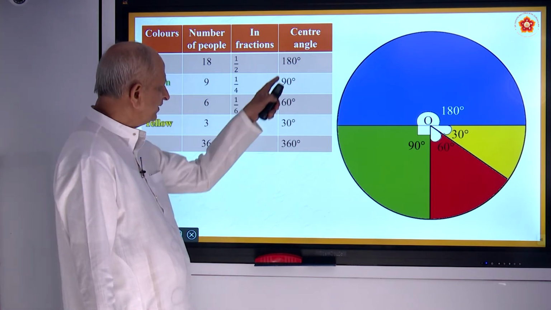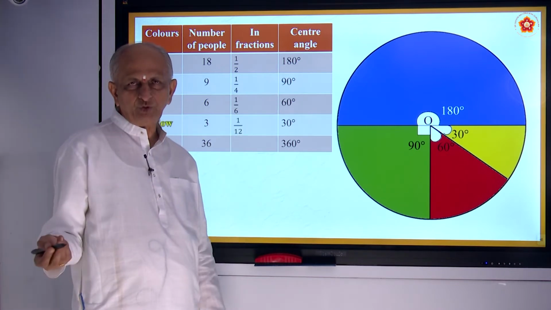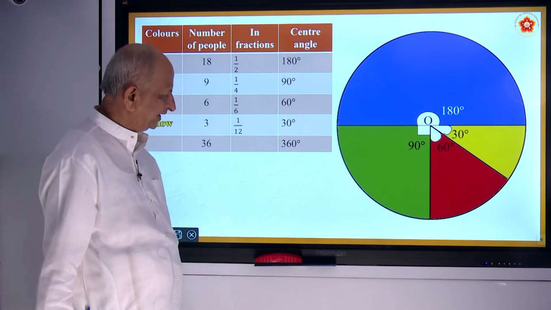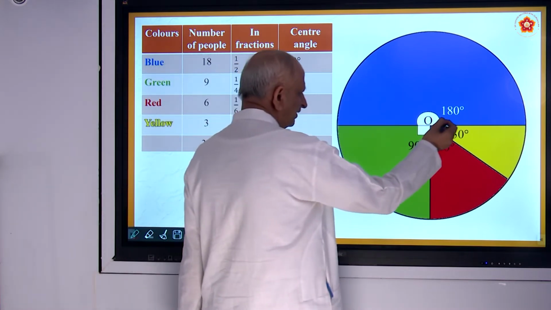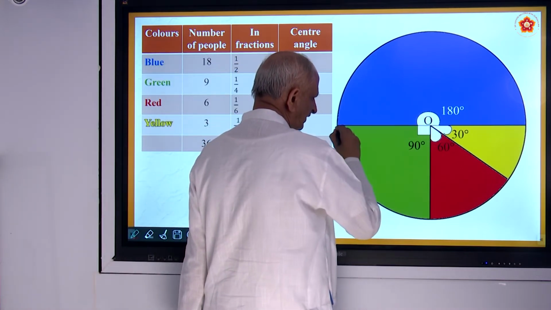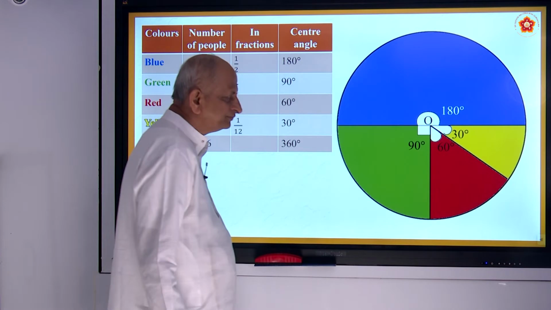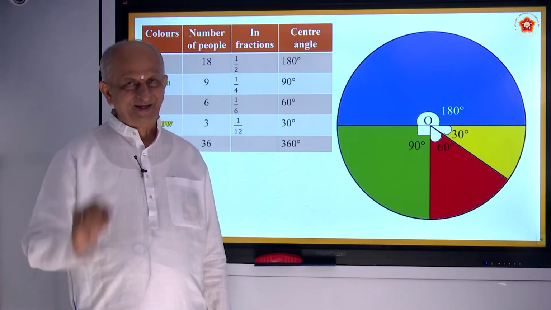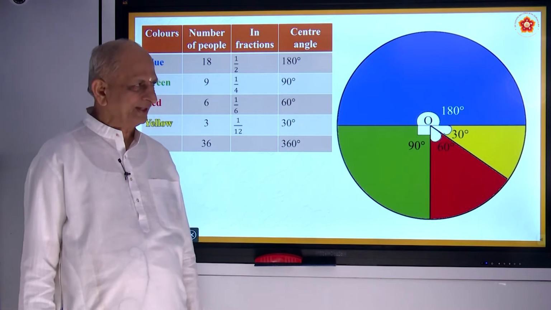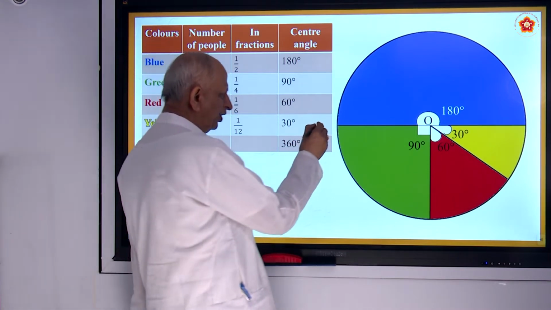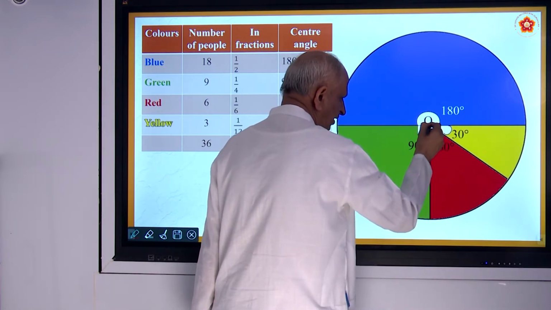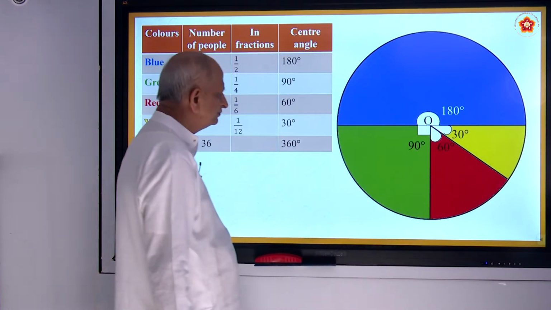Then 180 degrees. What is the device you are using? Protractor. Keep the protractor here and make an angle of 180 degrees. What is this line called? That line is called the diameter. The diameter is a line joining two points on the circumference of a circle passing through the center.